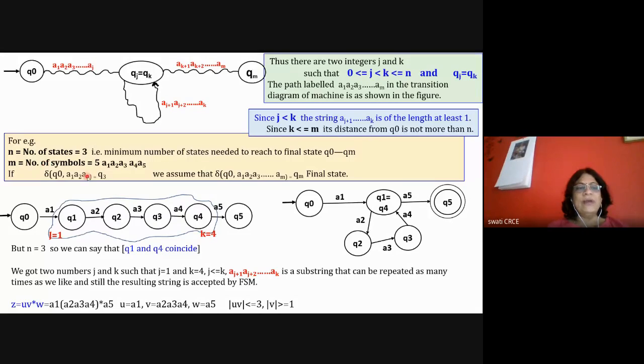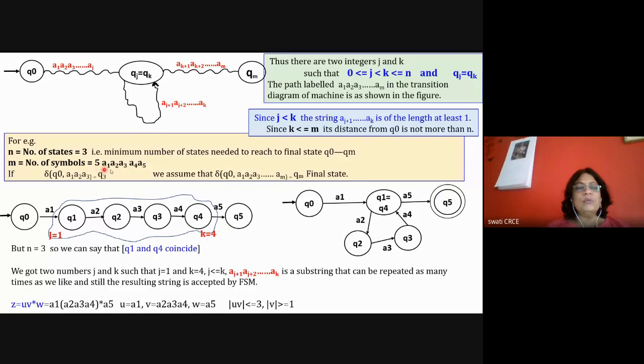So I have the symbols a1, a2, a3, a4 and a5. Minimum 3 states are needed from Q0 to reach the final state: Q0, Q1 and then Q5. With these 3 states, the machine may go to the final state.